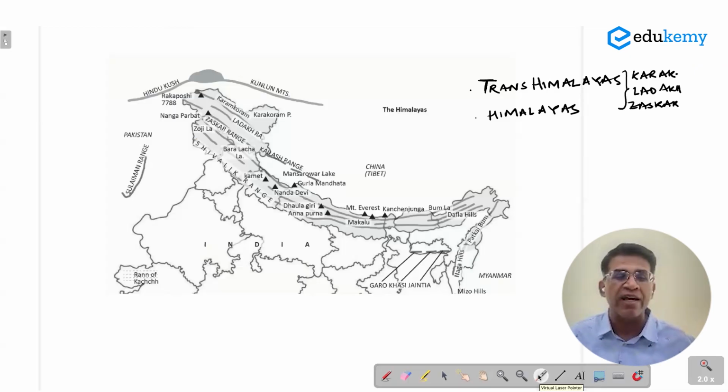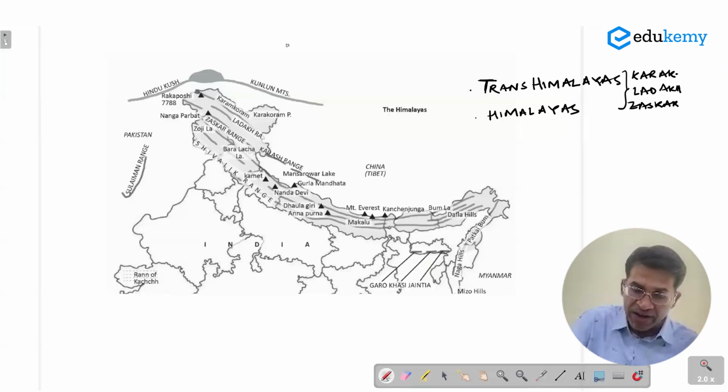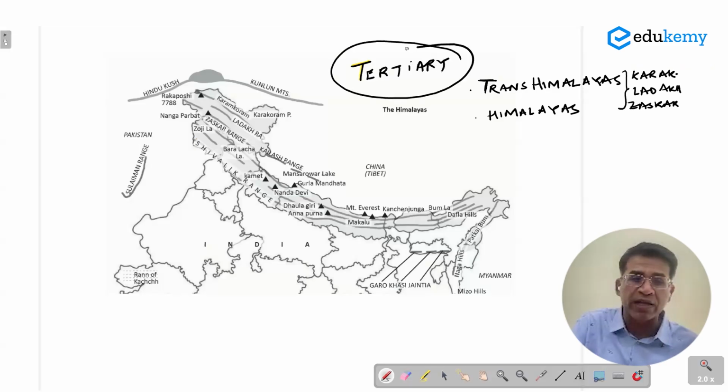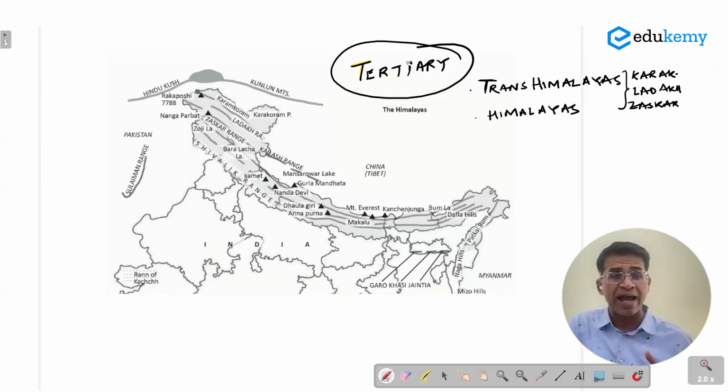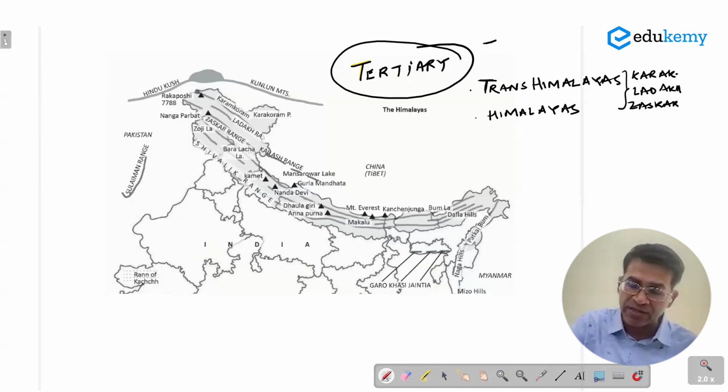The northern mountains of India are fold mountains, and these mountains are part of tertiary mountains. When I say tertiary mountains, I basically mean that the mountains are younger than 62 million years. And these mountains are among the youngest mountains, including mountains like Rockies Mountains, mountains like Andes Mountains. The Himalayan mountains are part of the Trans-Eurasian system. These mountains stretch across Asia and Europe. We call these mountains Trans-Eurasian mountains.